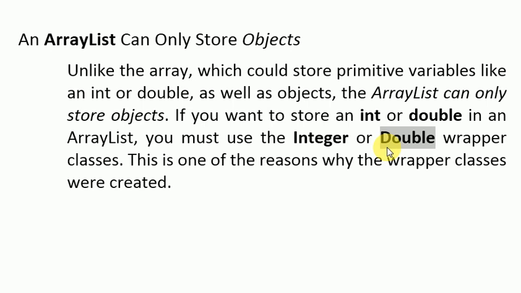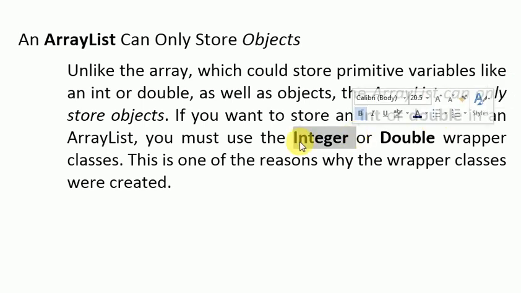We will discuss wrapper classes in a separate video, but right now you just need to remember that in array list we cannot write simple int or simple double with small d. We have to use Integer complete word with capital I and Double with capital D, because these are objects, these are not primitive variables.